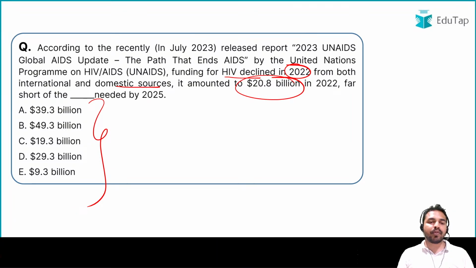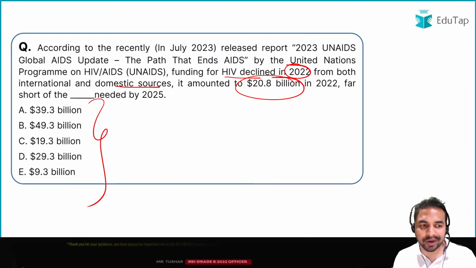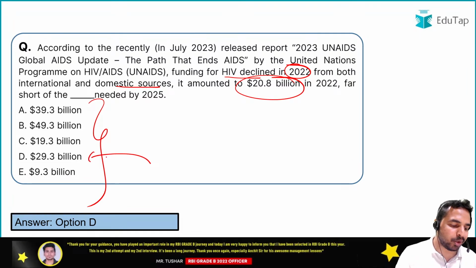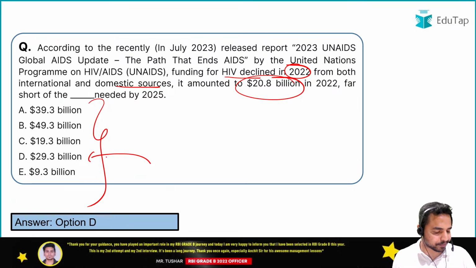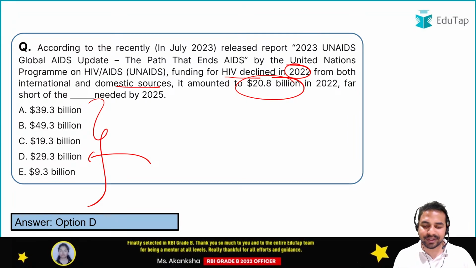So what exactly is the difference from the amount that was required? It has fallen short. What is exactly that right answer? What is that value? That is $29.3 billion. Absolutely right. So Nilesh, Khushbu, Jakin, Shubham, Priyanka, everybody is giving me the right answer to these questions. The right answer here is $29.3 billion.